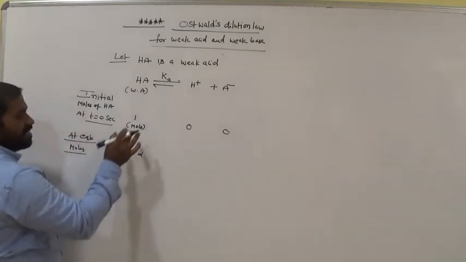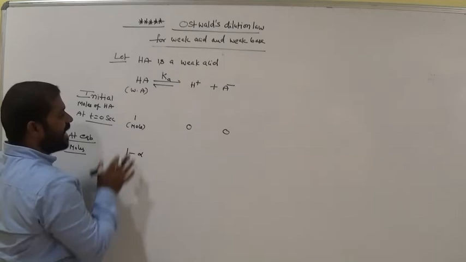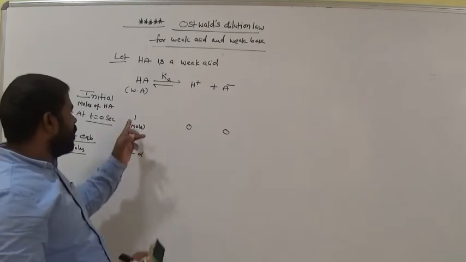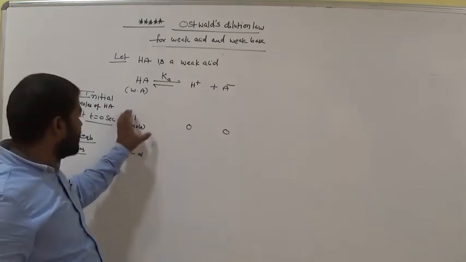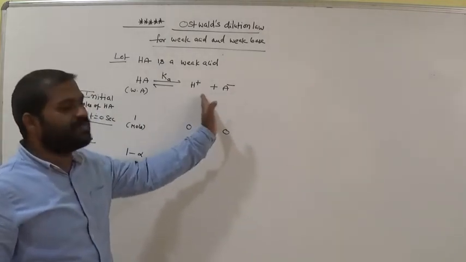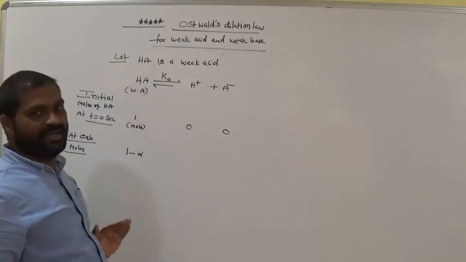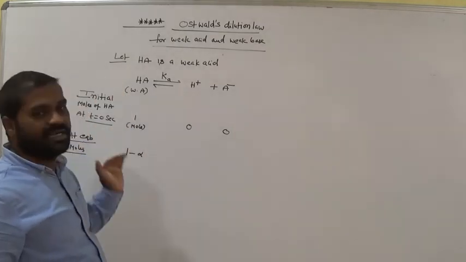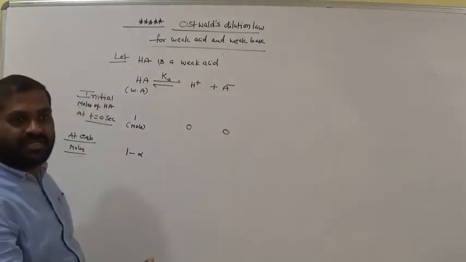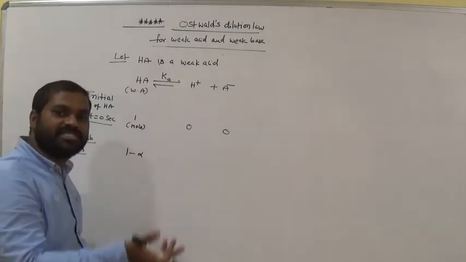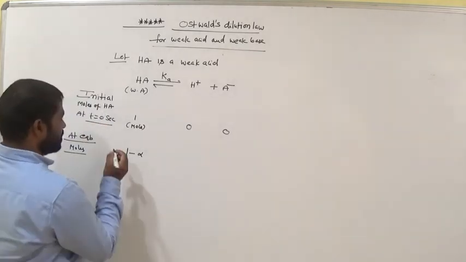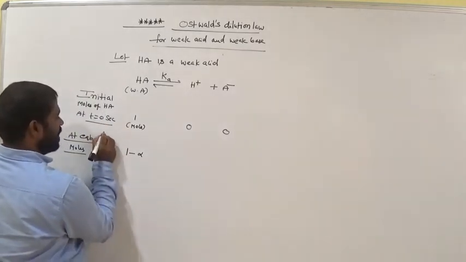That means now total moles are 1 mole. It is a weak acid, am I right? Now 1 mole is not completely ionized. Suppose here we take 10 molecules. Out of 10, only 3 molecules are dissociated into H plus and A minus. Why? Because it is a weak acid, not a strong acid. It is a weak electrolyte, not completely ionized. That we represent with the degree of dissociation. That means how many molecules undergo dissociation or ionization. That is represented with the degree of dissociation.